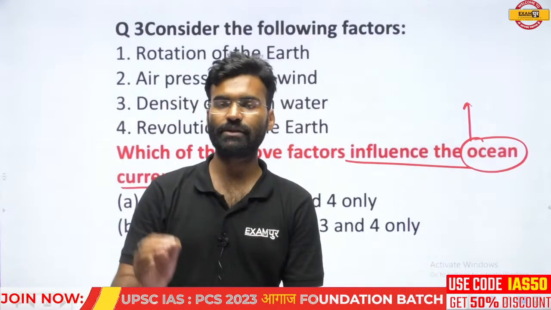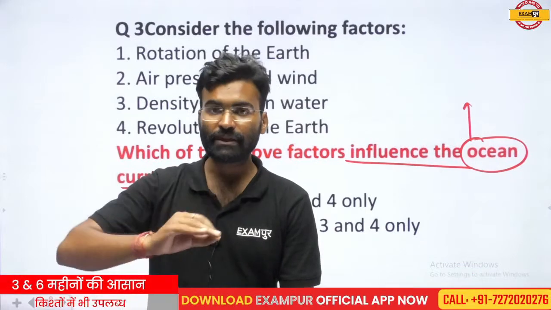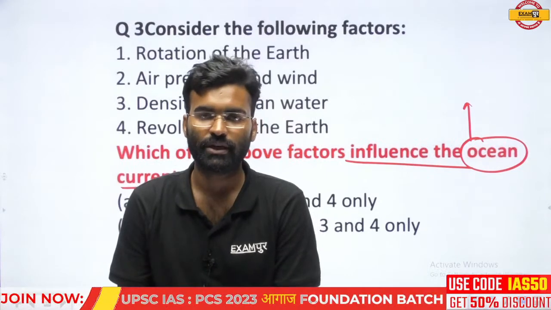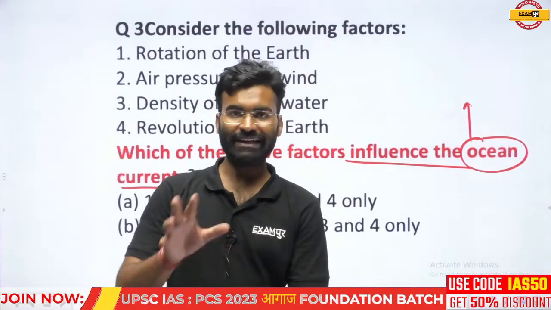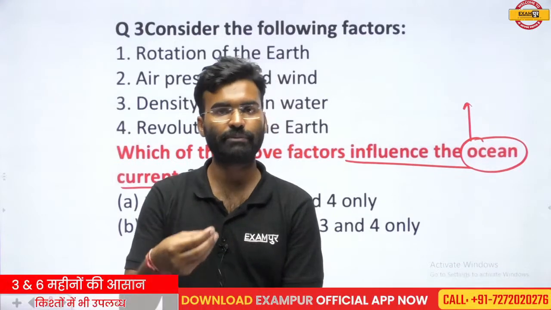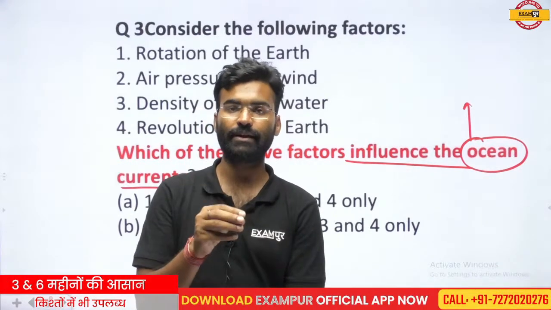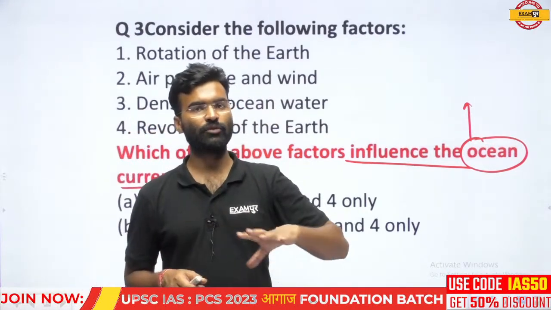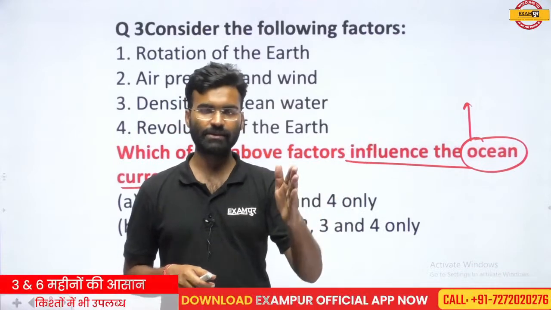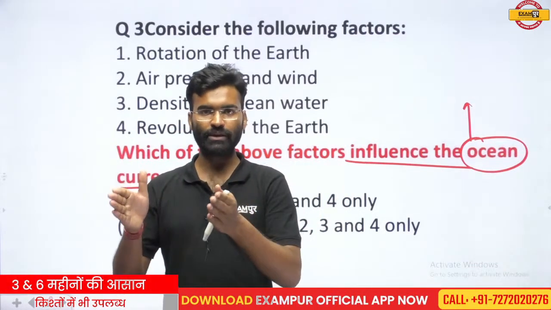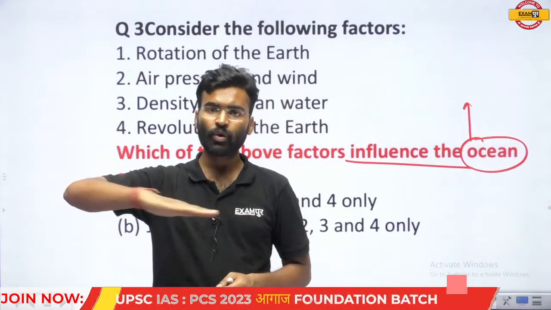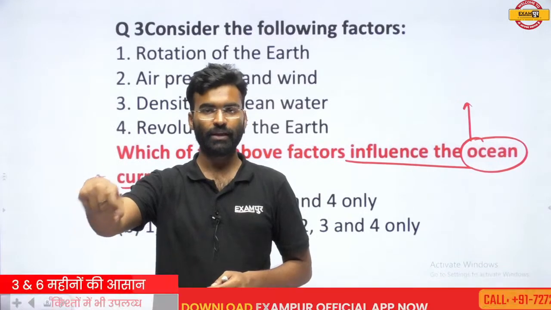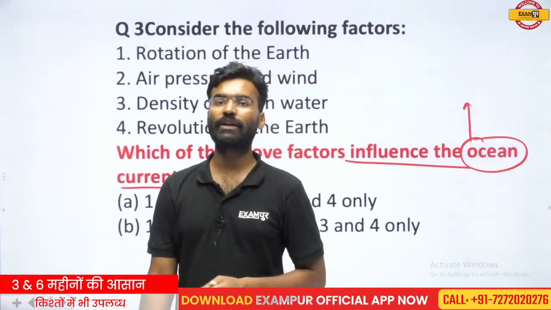In easy language, you can say rivers that move on the surface of the ocean, though that is not exactly correct. For better understanding, keep in your mind that just as a river moves on the earth's surface, a water channel moves on the oceanic surface in a fixed direction, and that water channel is called the oceanic current.